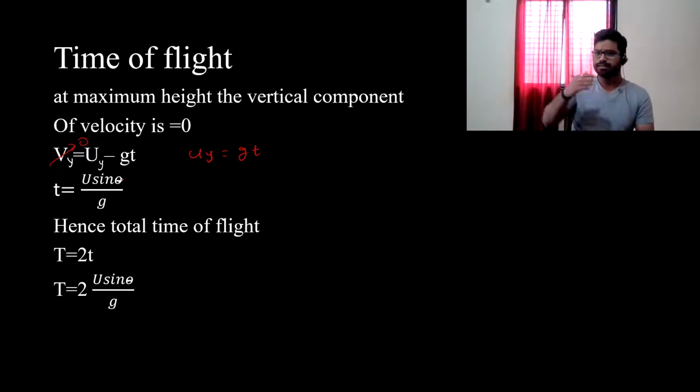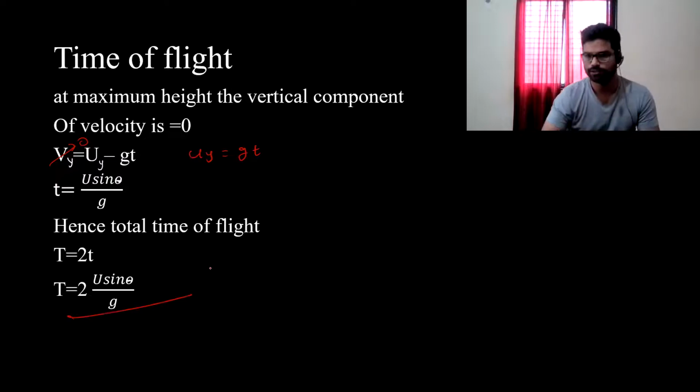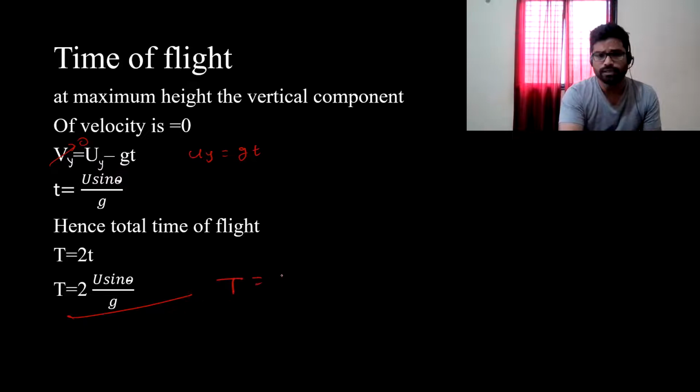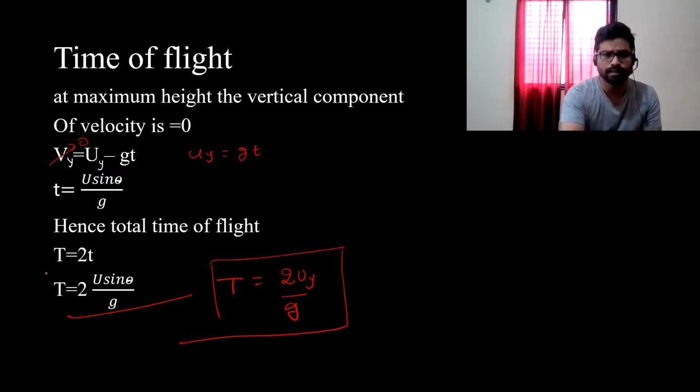It is the time taken for the upward journey. Now that time will be equal to the time in the downward journey also. So total time of flight will be equal to twice of t, and t is u sin theta by g, so T = 2u sin theta by g. We have this equation, and this is one of the most important questions. So T is equal to 2 times Uy upon g. This is also important, as well as this is also important.